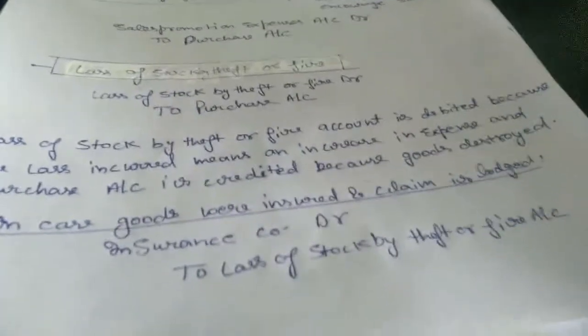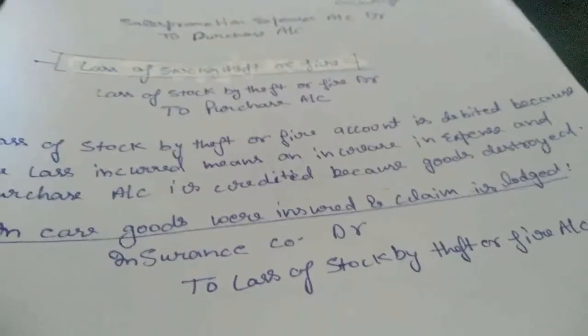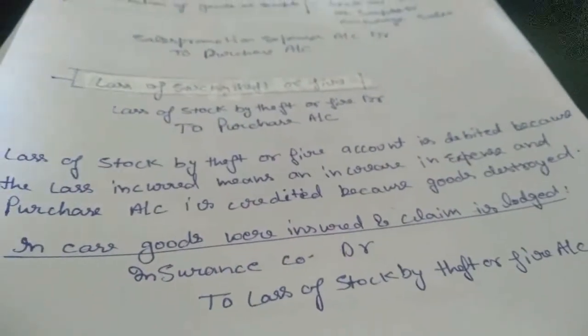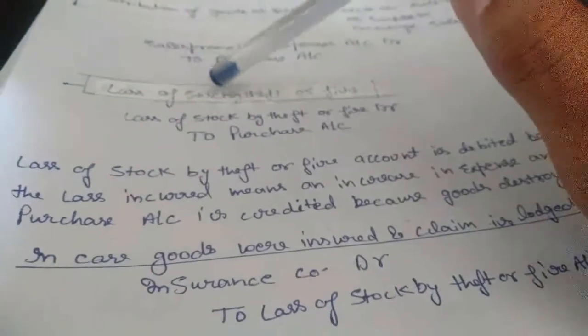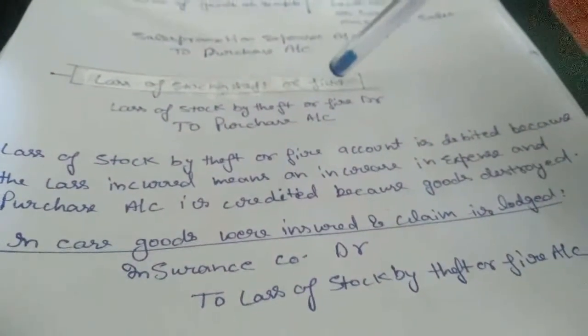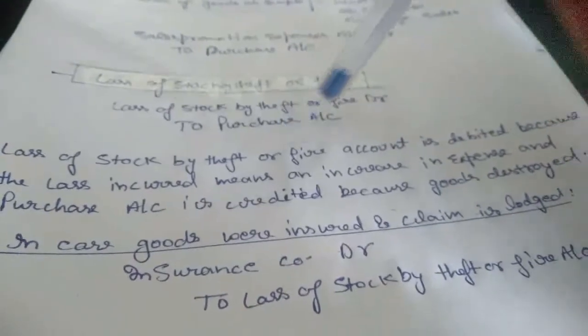As we told, in case of decrease in goods, we will credit purchase instead of cash or anything else. So we will decrease it by crediting purchase account.